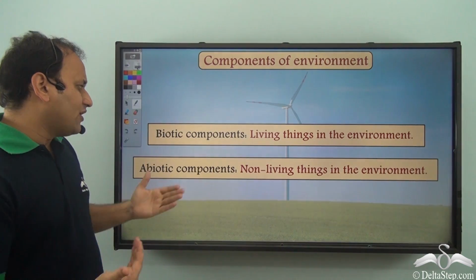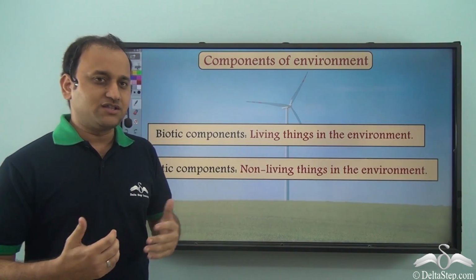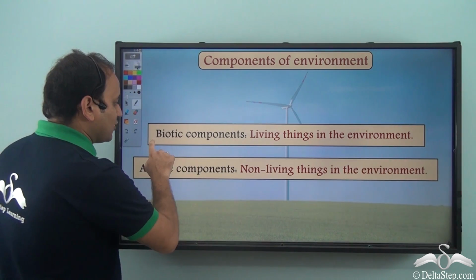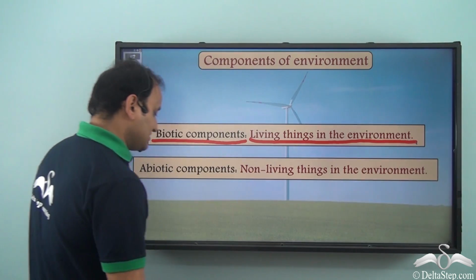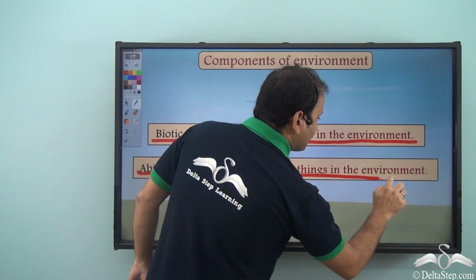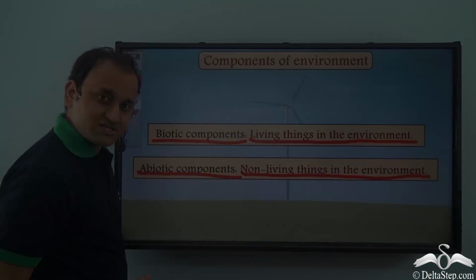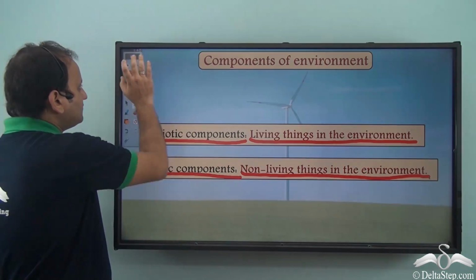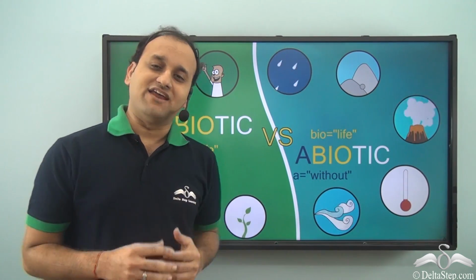Now, these components can broadly be divided into two different categories. What are these? Well, these are the components of environment, which are biotic components, which are living things in the environment, and abiotic components, which are non-living things in the environment. So you see, all the living things are biotic components of the environment, and all the non-living things are abiotic components of the environment.